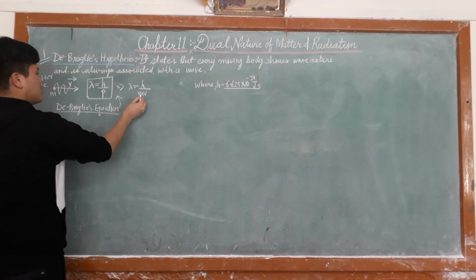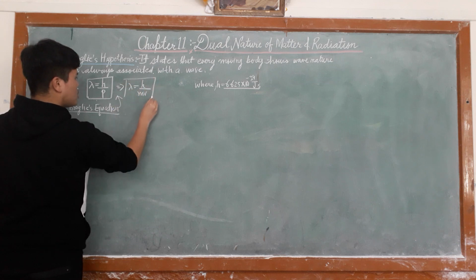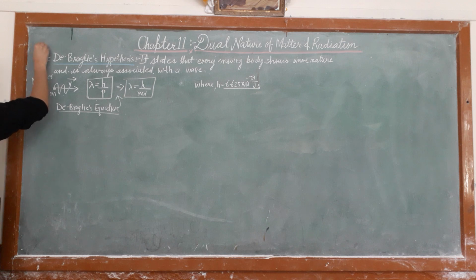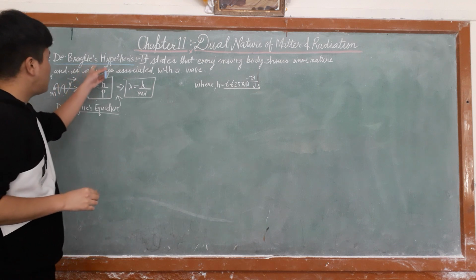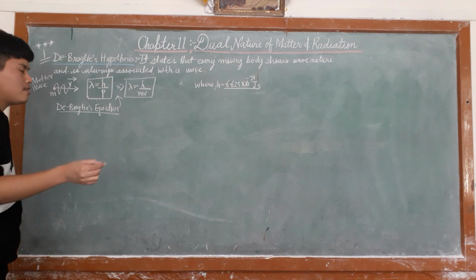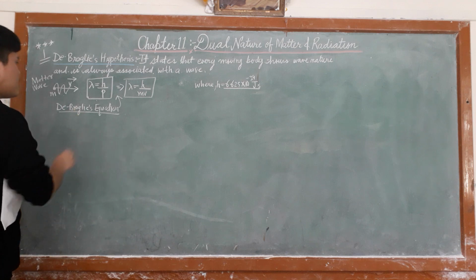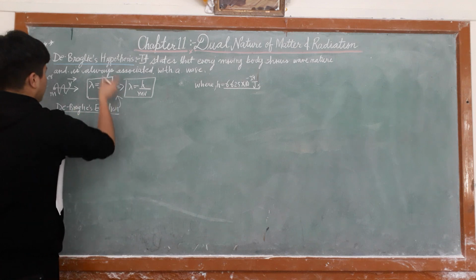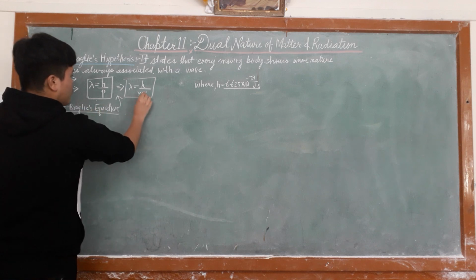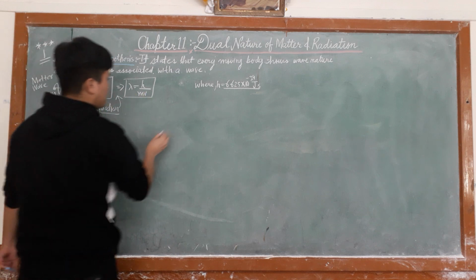Mass into velocity. This is the general formula of de Broglie's hypothesis, and it has been asked in your board examination for 1 mark. The board examiner will say give de Broglie's hypothesis and the equation. It's a 1 mark question, quite simple. Now let's derive de Broglie's equation in terms of kinetic energy.